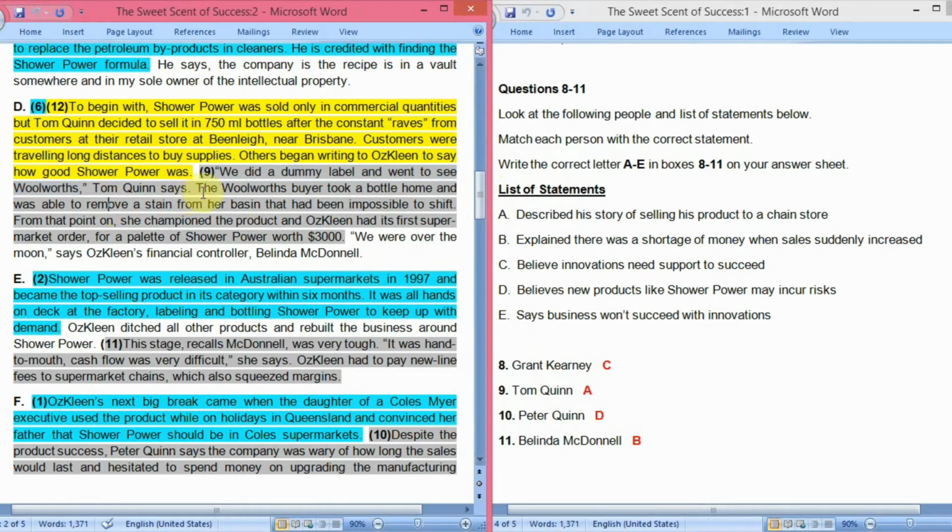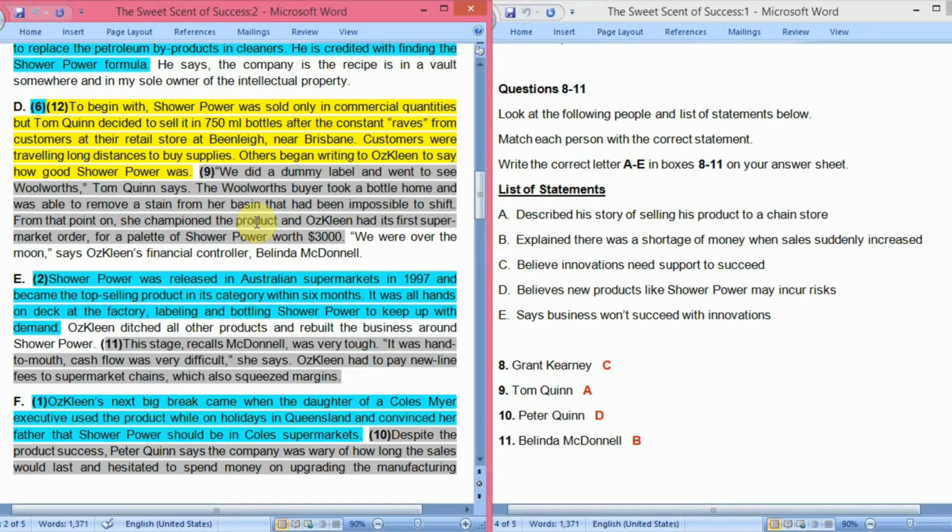The Woolworths buyer took a bottle home and was able to remove a stain from her basin that had been impossible to shift. Okay, so now we know that he is talking about his cleaning product. Now he went to some Woolworths buyer and she took that cleaning product bottle to her home and was able to remove a stain from her basin that had firstly been impossible to remove. And from that point on, she championed the product.